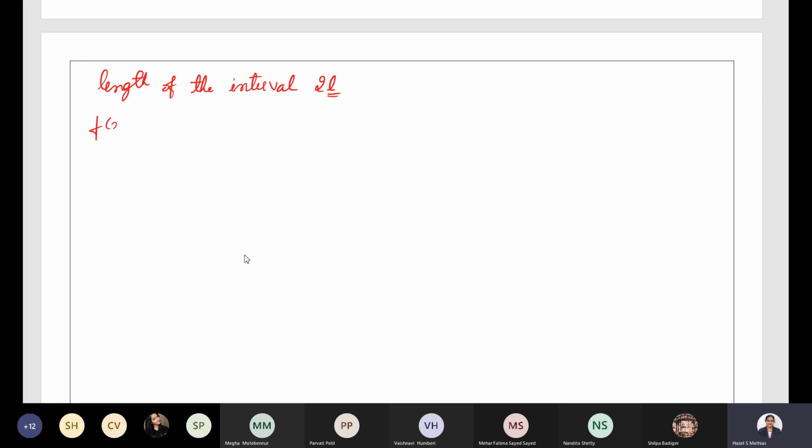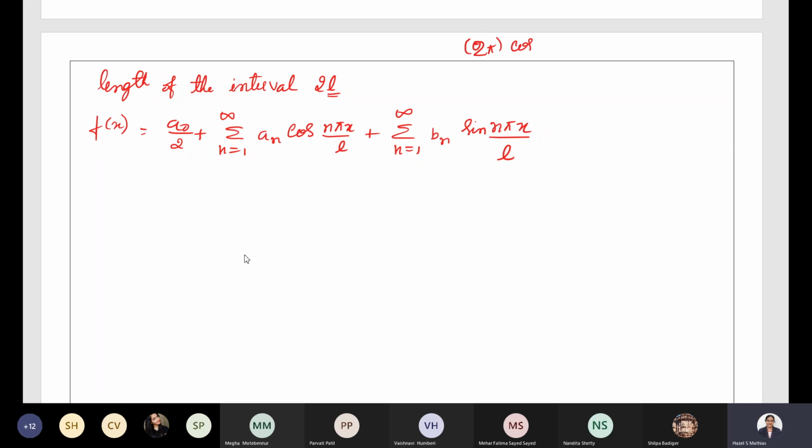So the general form of the Fourier series expansion of arbitrary period is given by a0 by 2 plus summation n equal to 1 to infinity an cos n pi x divided by L plus summation n equal to 1 to infinity bn sin n pi x divided by L. When we have arbitrary period, we will have the term pi by L. In the previous case, when you have period 2 pi, it is cos nx.